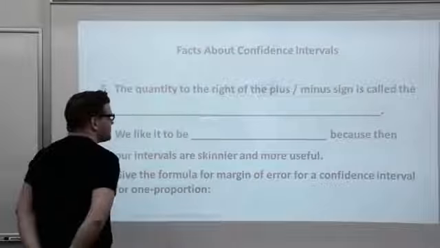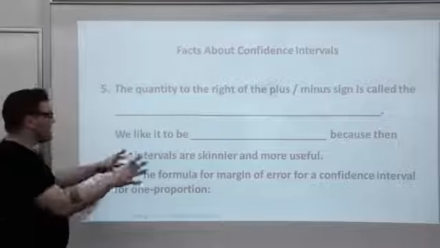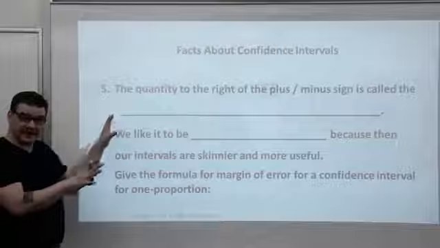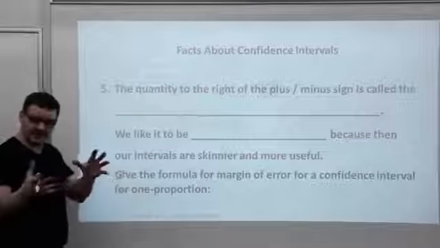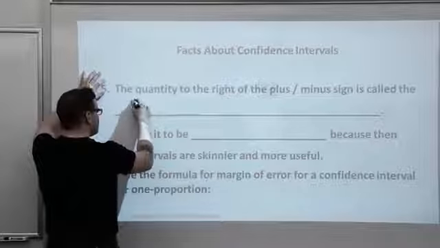Oh, margin of error. All that stuff to the right-hand side of the plus minus, that quantity. In this case, it was z times that big square root, which was the standard error. That quantity is called margin of error.